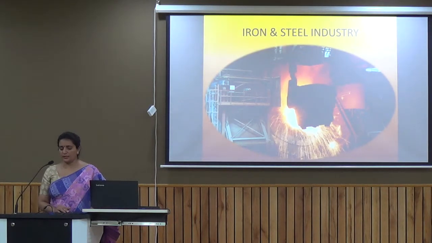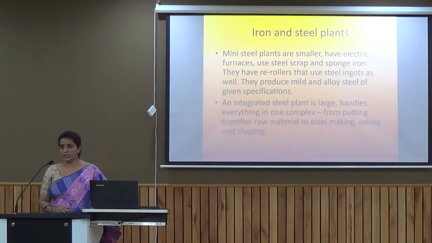Now if we talk about the iron and steel industry, we have two types of iron and steel industries in our country. One which we call as a mini steel plant, and the second which we call as an integrated iron and steel industry. If we talk about the mini steel plant, as the word indicates, it is smaller in size, and they use basically scrap iron, sponge iron. All the processing is not being done under one roof. And if we talk about the integrated iron and steel plant, the word clearly indicates that all the processing is being done under one roof.